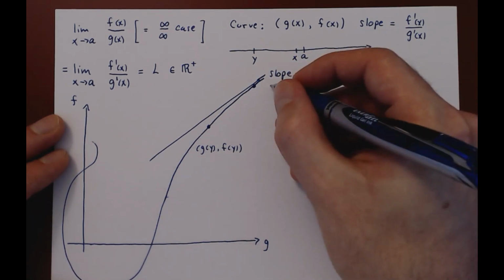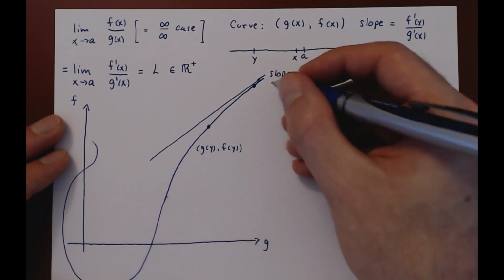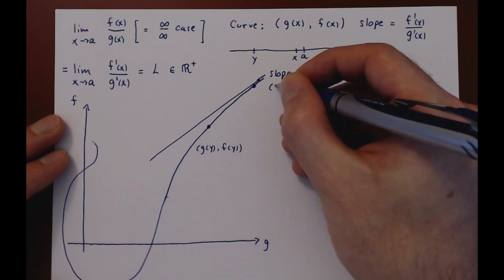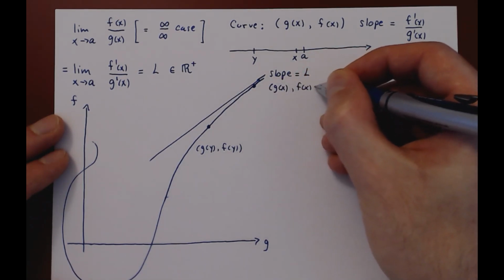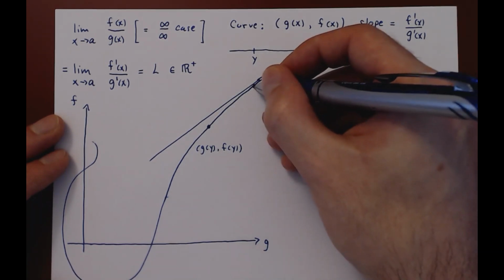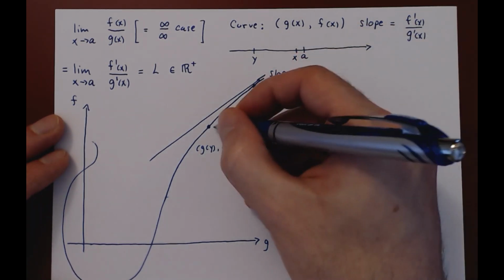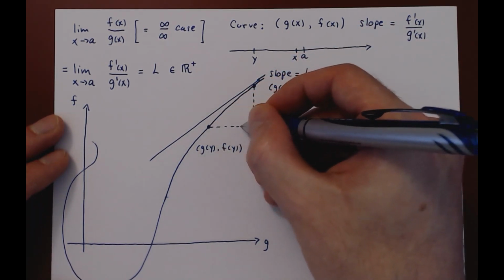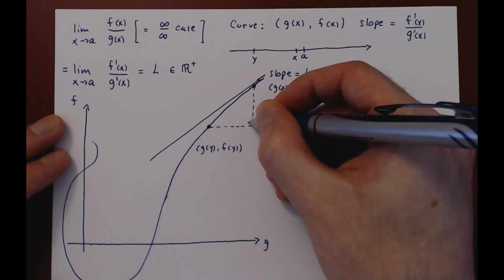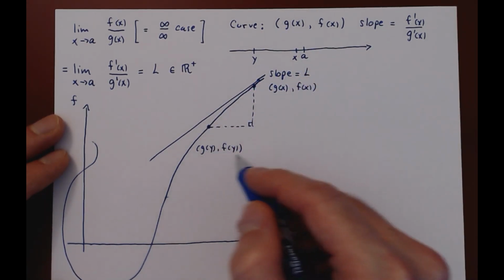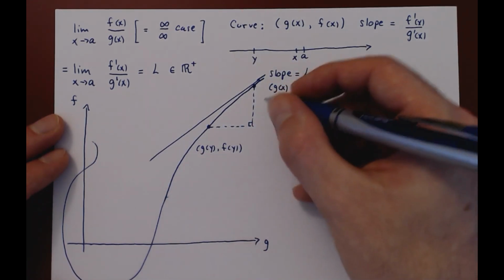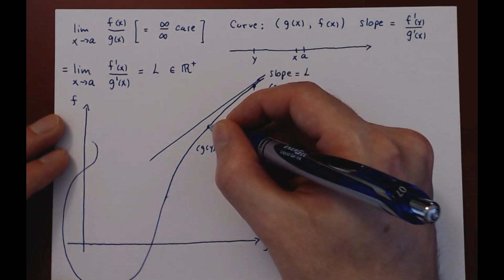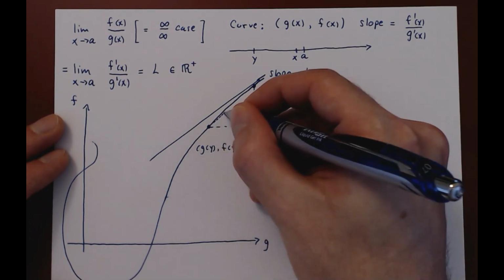So this is the point given by g of x, f of x. And now we can consider the slope connecting these 2 points, namely the average slope of the curve from the parameter y to the parameter x.